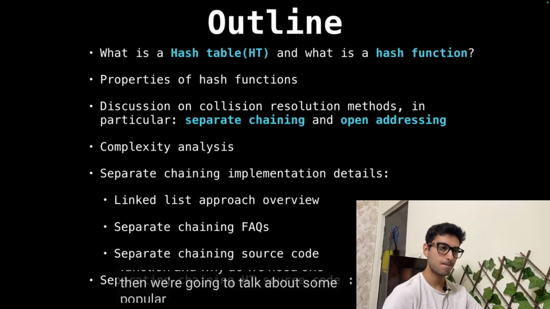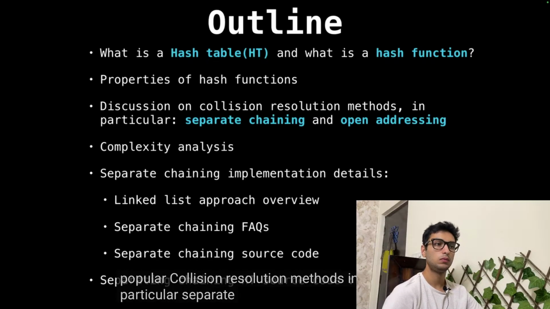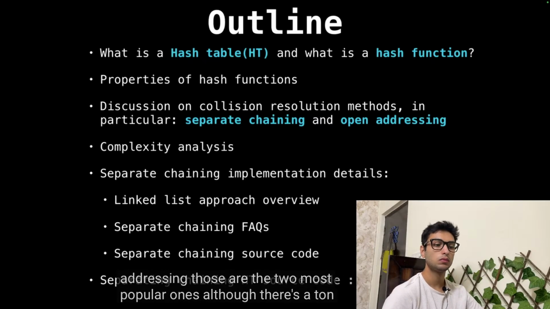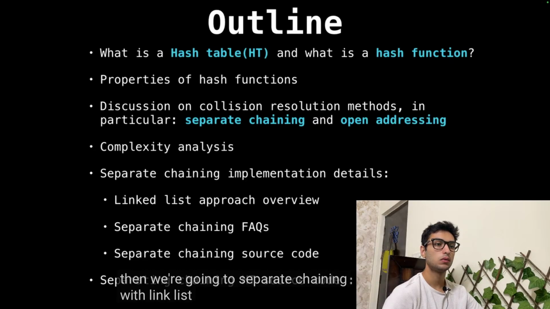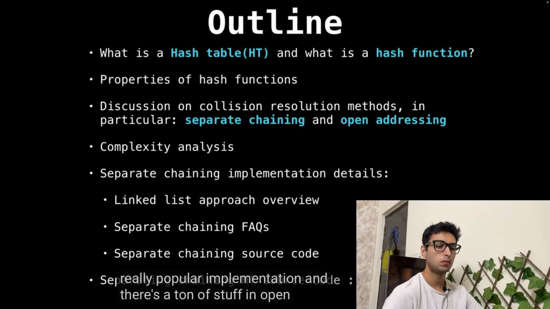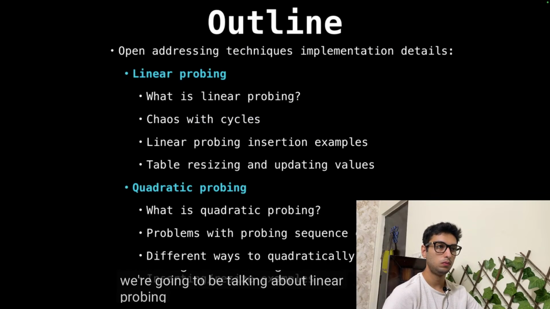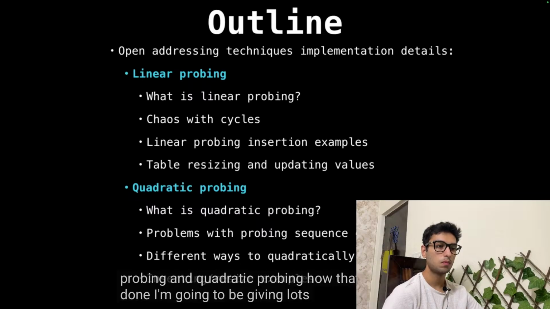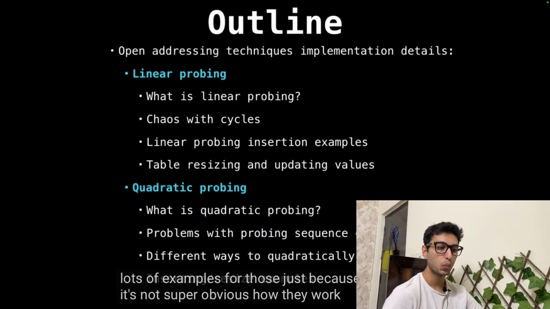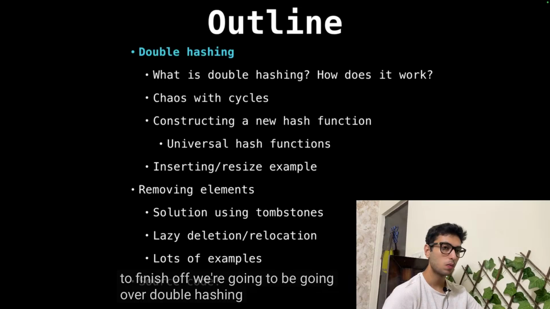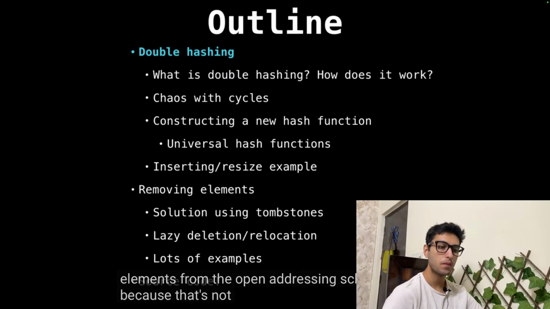Then we're going to talk about some popular collision resolution methods, in particular separate chaining and open addressing. Those are the two most popular ones, although there's a ton more. Then we're going to separate chaining with linked list just because it's a really popular implementation. And there's a ton of stuff in open addressing that needs to get covered. So we're going to be talking about linear probing and quadratic probing, how that's done. I'm going to be giving lots and lots of examples for those just because it's not super obvious how they work. And to finish off, we're going to be going over double hashing and finally removing elements from the open addressing scheme because that's not so obvious either.